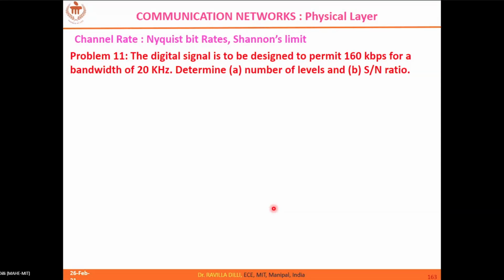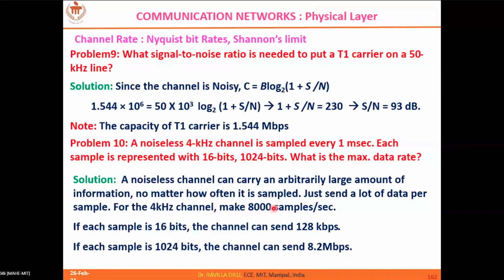Sir, in the previous question, if it is given in the question itself that the sampling is at 1K, then how can we assume that we should sample at 8 kilo? That is the standard Nyquist theorem, you know, right? You have to follow the sampling theorem. That is the idea behind this numerical.